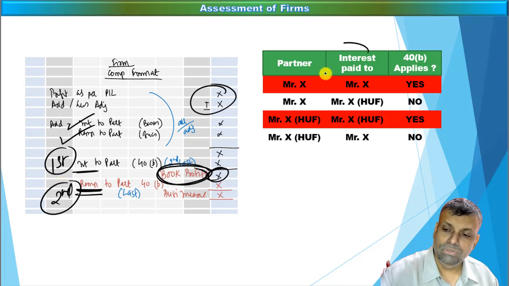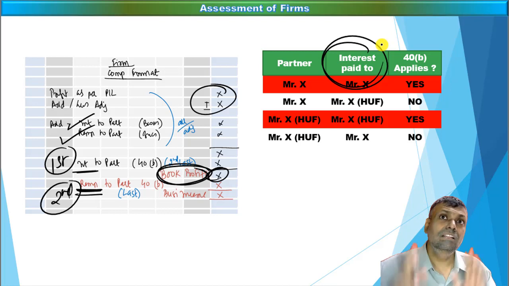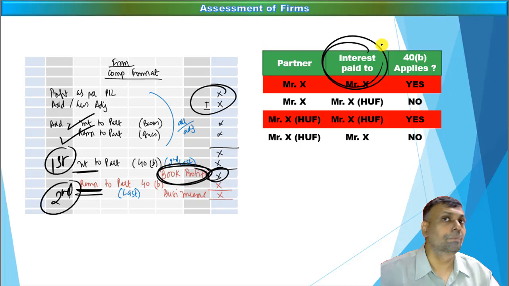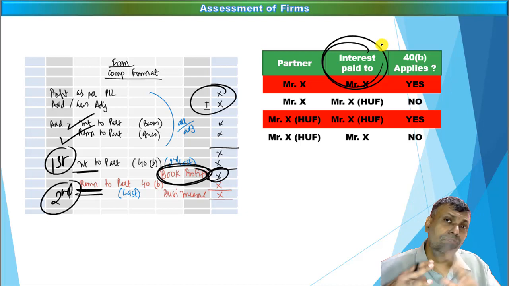The second important point is with respect to the interest adjustment, where a partner is a partner in a representative capacity. In a nutshell, in a representative capacity means if an HUF wants to become a partner in the partnership firm, an HUF normally cannot become one, but one of the members, one of the co-partners of that particular HUF will represent the HUF in the partnership firm. So this is a very unique situation.